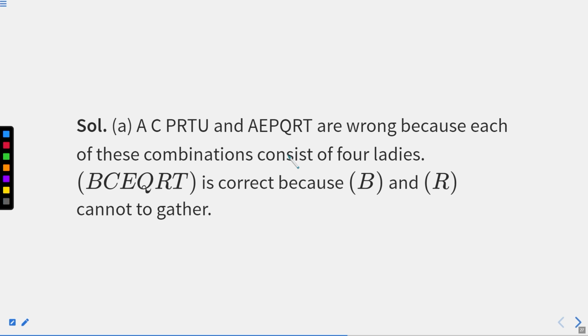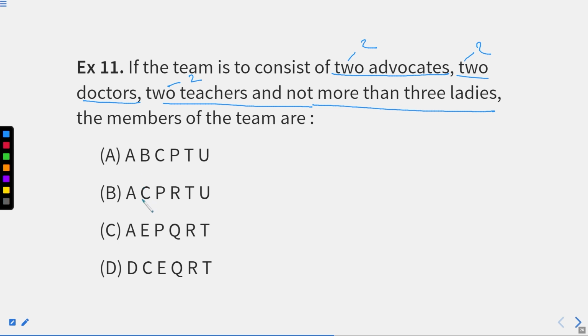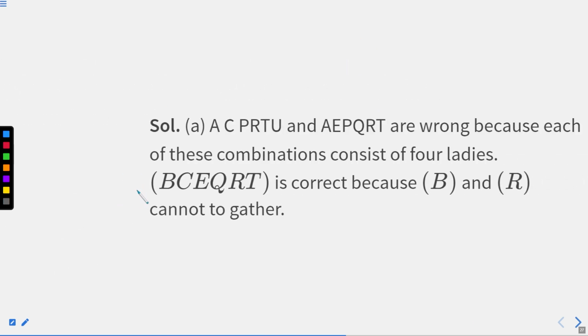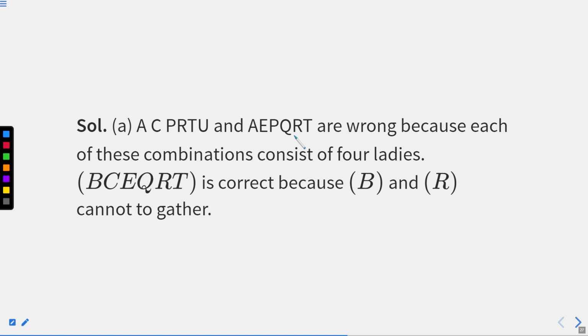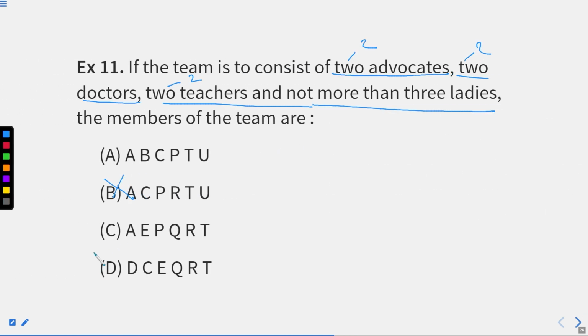So again, right? Which one? ACPRTU. Where it is ACPRTU. So this option is eliminated. AEPQRT, that is AEPQRT. This option is also eliminated because both of these consist of 4 ladies, which is not allowed. We are allowed a maximum of 3 ladies, right? Now,